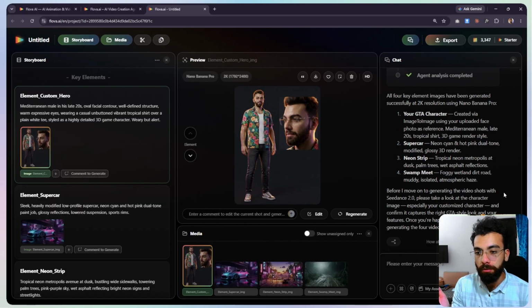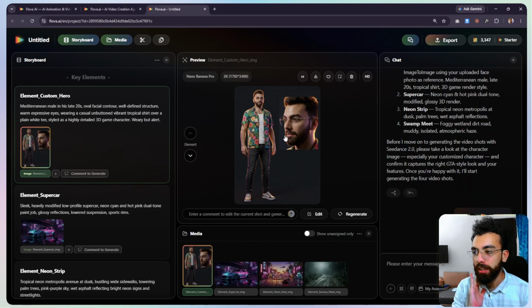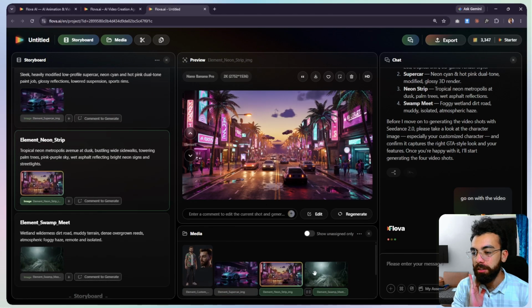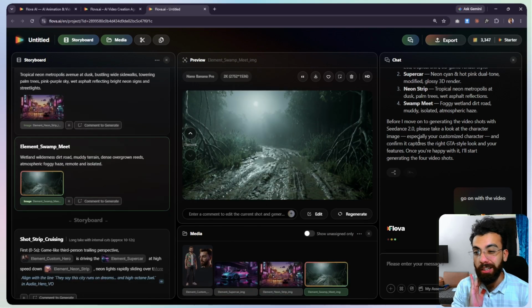Before I move to generating the video shots with Seedance 2.0, please take a look at the character. Yeah, I think the character looks fine. Go on with the video. So the good thing about this is it will first show you the character, the places, the scene, the colors and stuff, and it will then ask you whether everything is looking fine. And once you have approved everything, it will go ahead and create a consistent video for you.